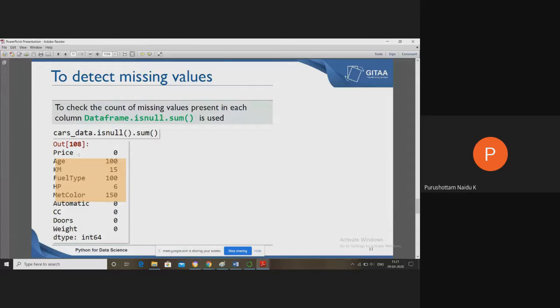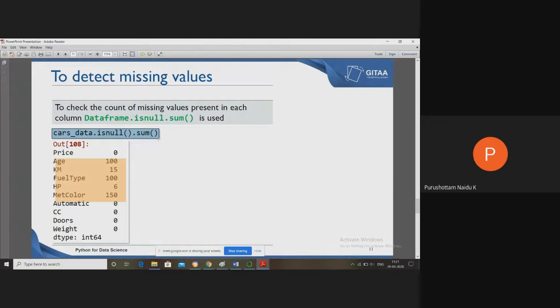This is one of the important statements we have to write before building a model. Why? Because before building a model, first you have to identify what missing values we have, then decide how to replace those missing values.